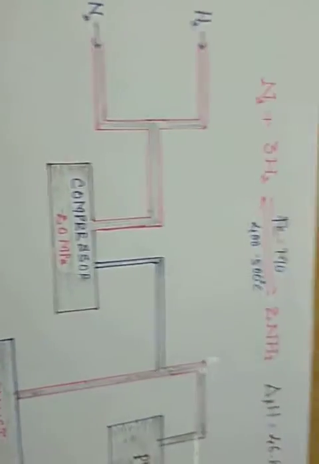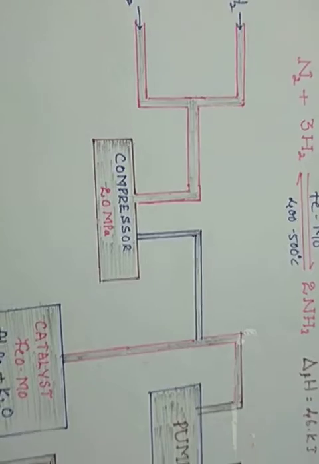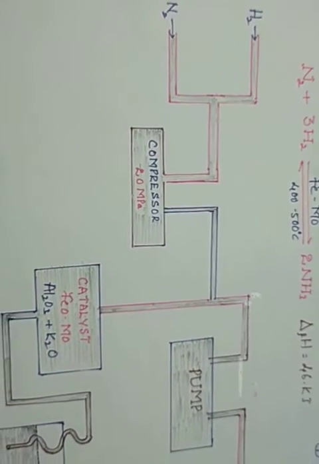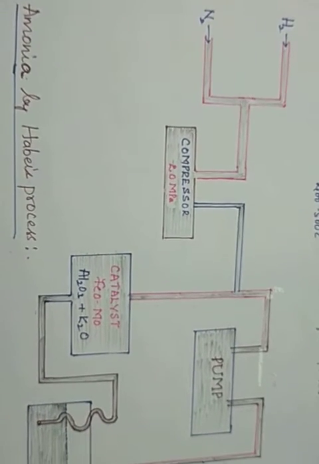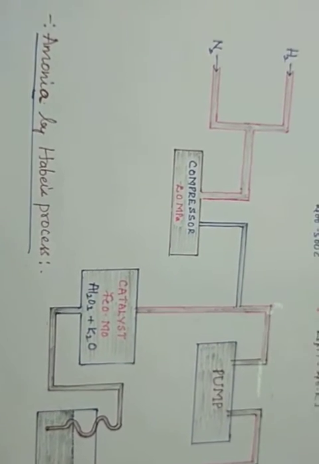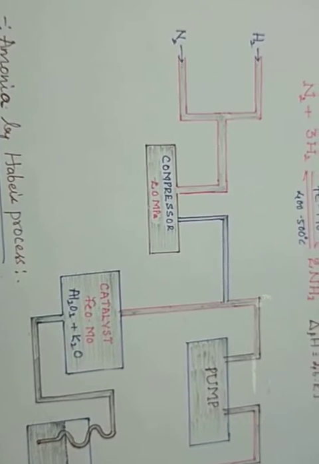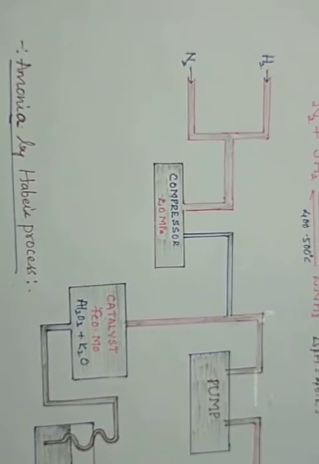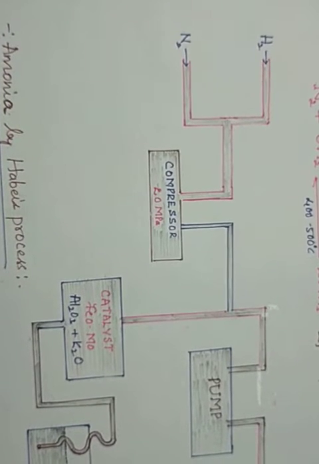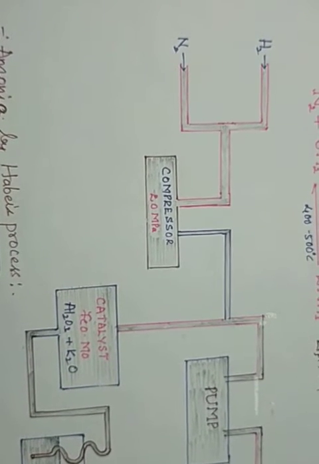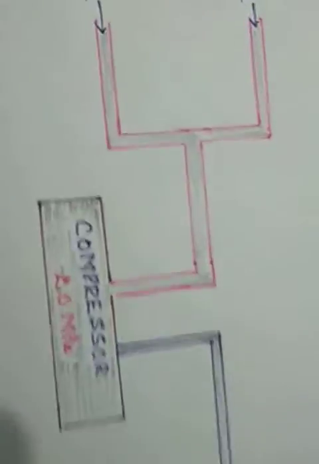I think you are clear about this. Are you getting it? Yes, now it is clear. Just to go for the diagram, make a shortcut, make a pause and write the diagram. It is a very easy diagram for you. Make it easy, try to draw it, and the equation and conditions should be on one page. So this is how ammonia is prepared.